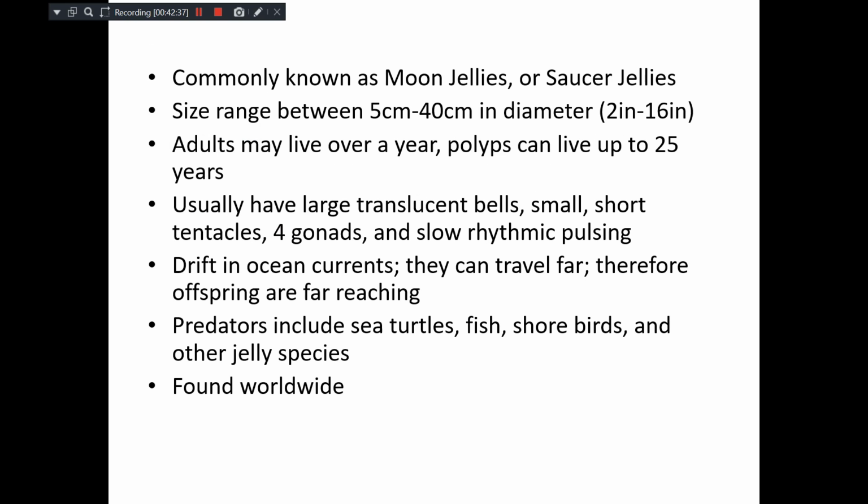It's a saucer-shaped jelly. Size ranges from 5 to 40 centimeters. And here the adult may live over a year. The polyp can live up to 25 years. They have a large translucent bell, but small short tentacles, and four gonads. They usually swim by rhythmic pulsation. But as I have told you, most of the time they are found drifting in the ocean current.